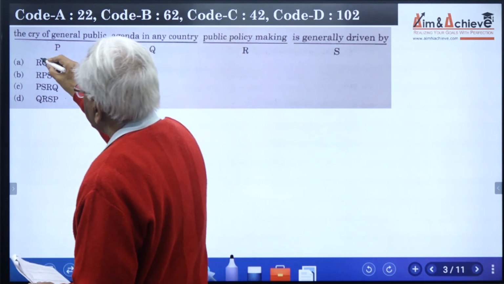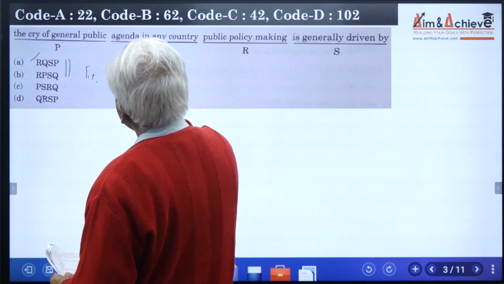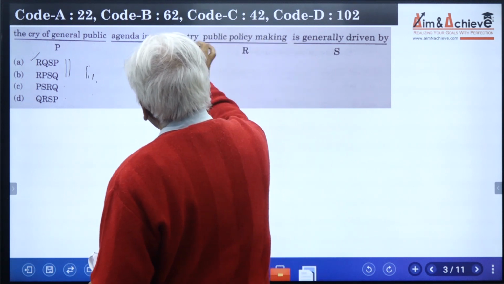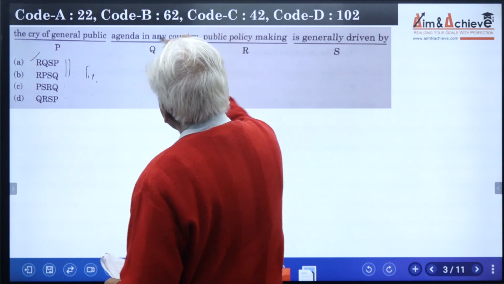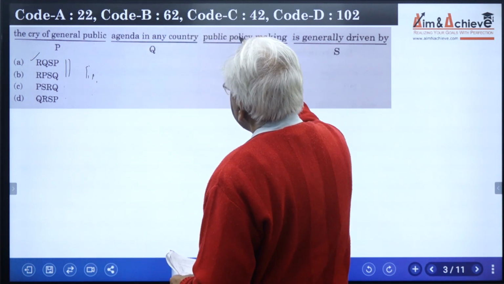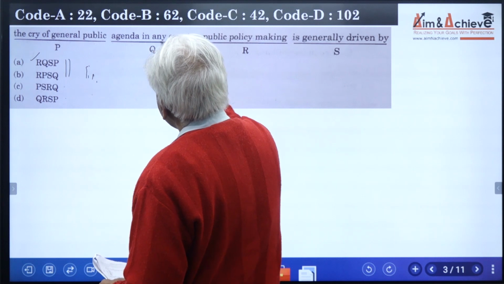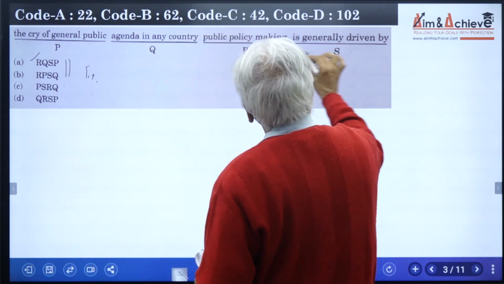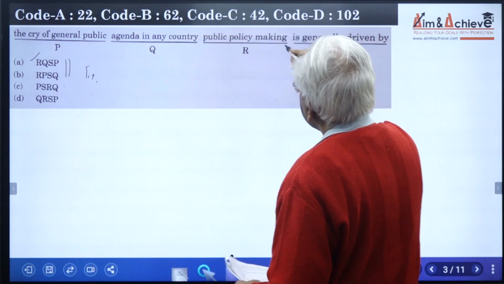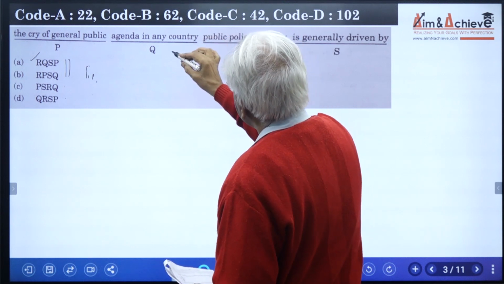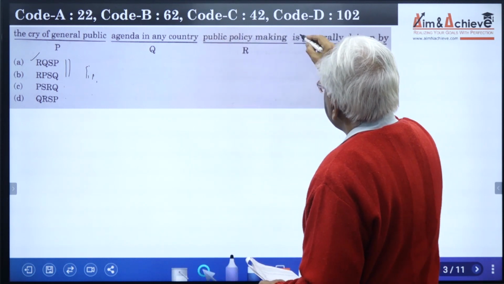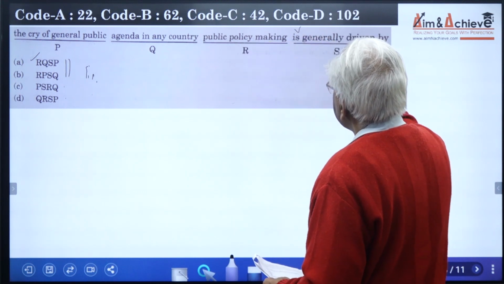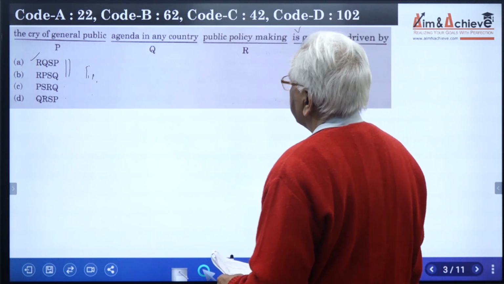Let us start with option A. RQSP, public policy making agenda in any country. That means public policy making agenda. That means the policy of making agenda. So it is right. In any country, it fits. Q, agenda in any country. S, is generally driven by. That means the public policy making agenda is generally driven by. The is the verb. That means the subject fits before the verb is. That means part S is also fitting after Q.